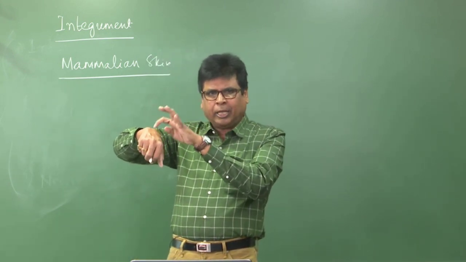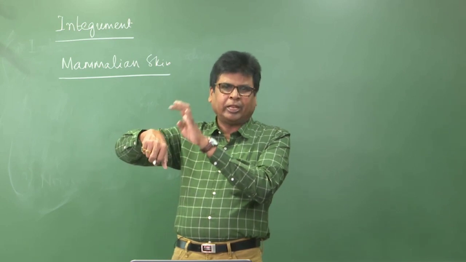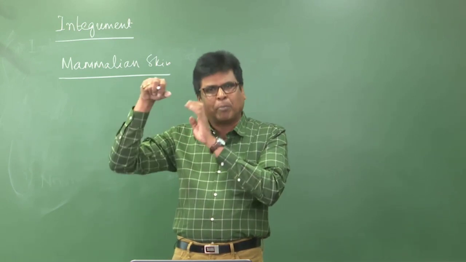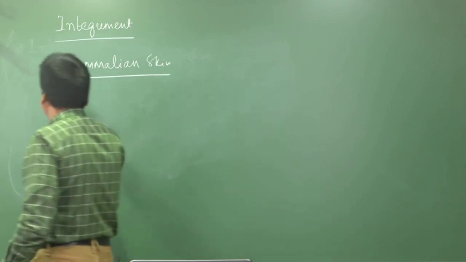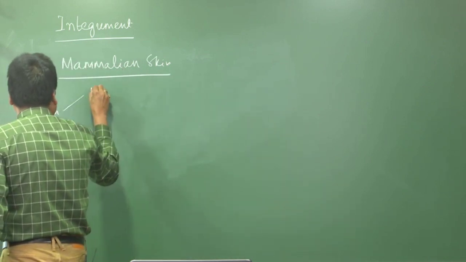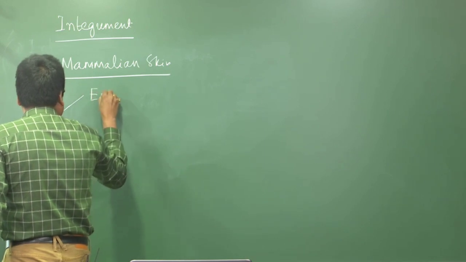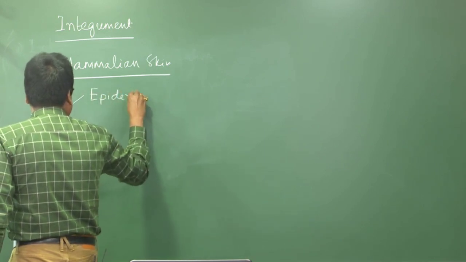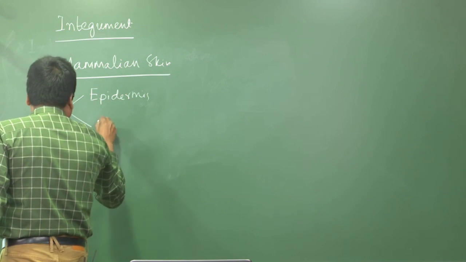If you examine the skin of a mammal, it consists of 2 layers: the outer epidermis and the inner dermis.